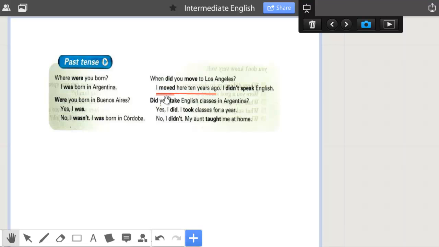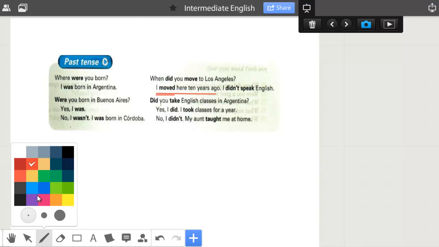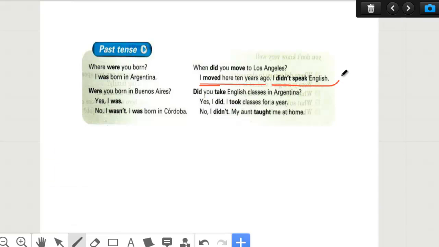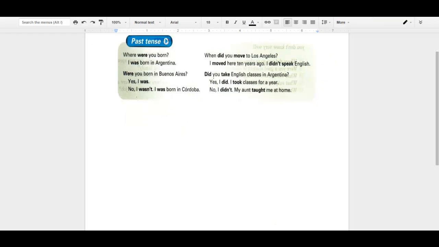And so we're going to focus on creating statements, either positive or negative, as you can see there. That's the one that I had given earlier. I moved here 10 years ago. And we're also going to talk about making negative statements in the past, such as I didn't speak English then. Finally, we're going to make questions in the past. And the whole goal here is to be able to use both ways of talking about the past, either with the verb to be, as you can see, is slightly different, and also using the auxiliary did.